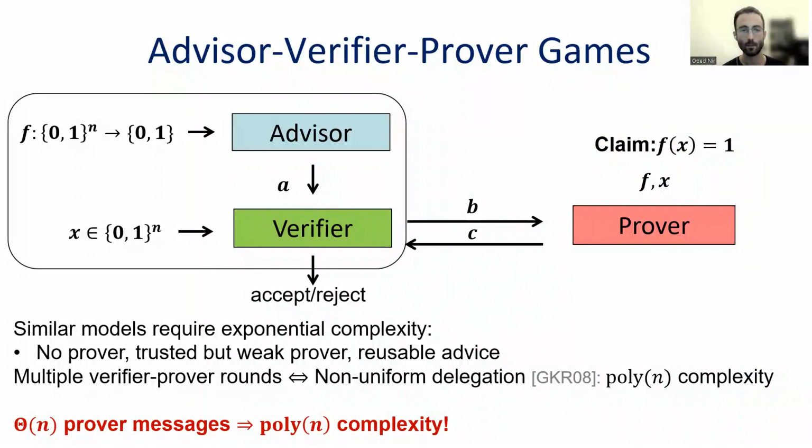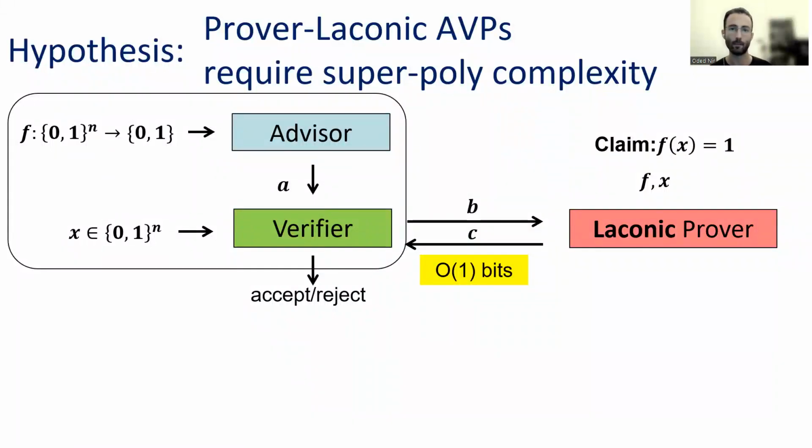And this leads us to the hypothesis I mentioned earlier, which will be about prover laconic advisor-verifier-prover games, where the prover can only send a constant number of bits. And we hypothesize that in this case, AVPs require super polynomial communication.